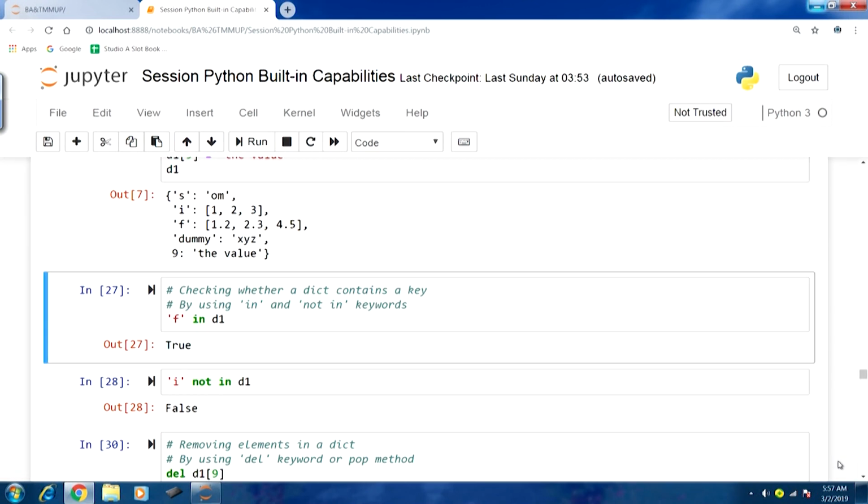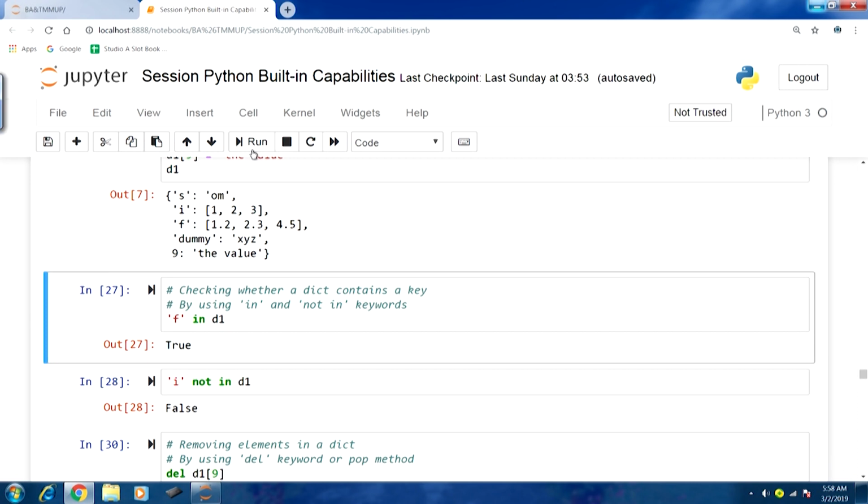Now, there might be situations where we would be required to check whether a dict contains a key. For this we can use these two keywords, in and not in. We can use it in this fashion, for example, whether this F key is present in the dict object D1.